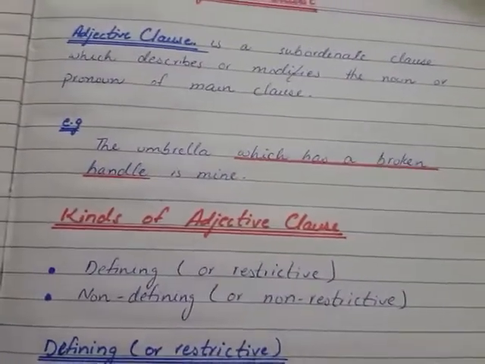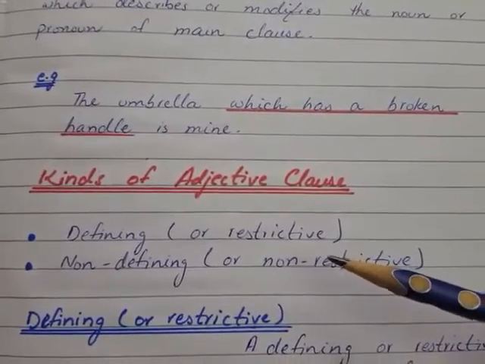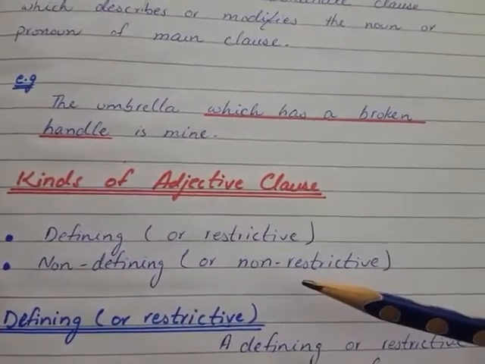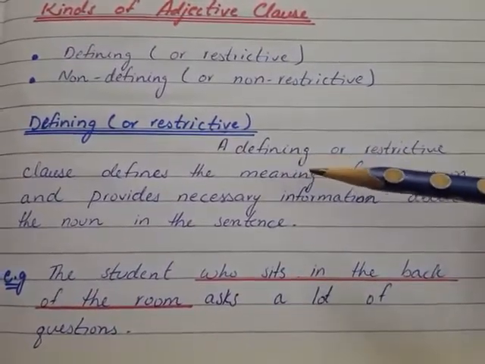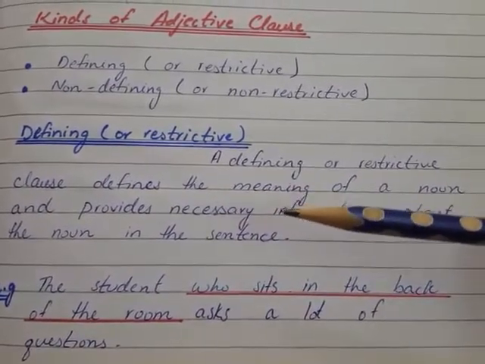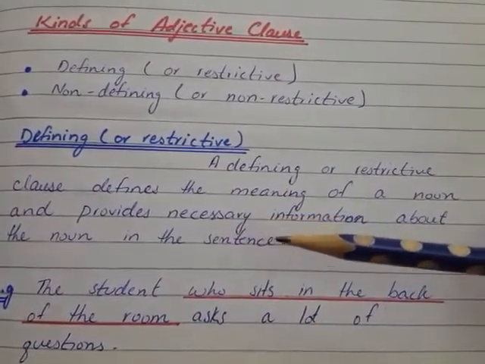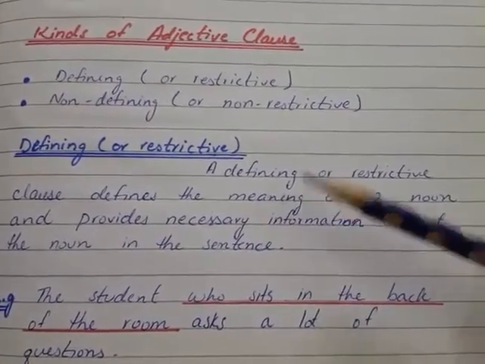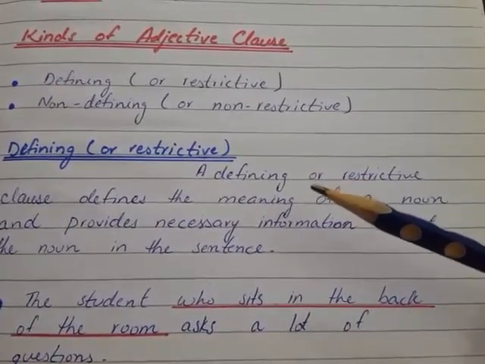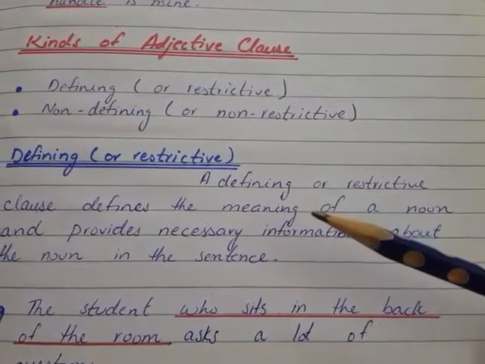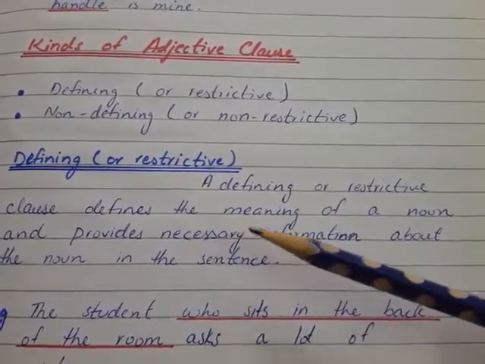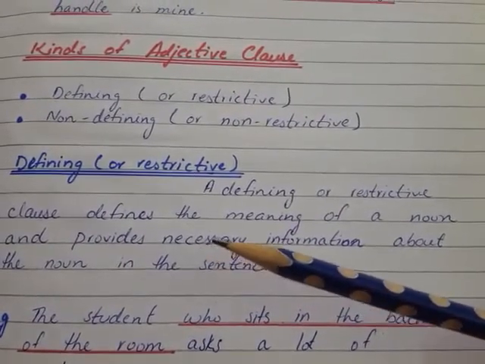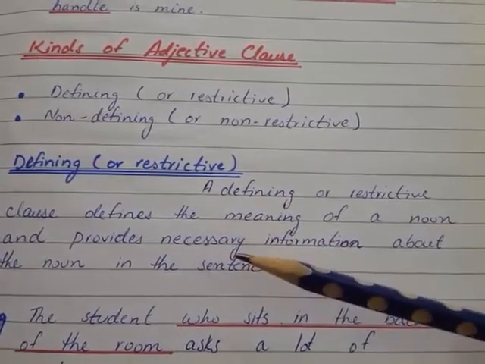There are two kinds of adjective clause: defining or restrictive, and non-defining or non-restrictive. A defining or restrictive clause defines the meaning of a noun and provides necessary information about the noun in the sentence. This kind of adjective clause gives us important information about the subject of main clause. It defines the meaning of a noun and provides necessary information that cannot be omitted.